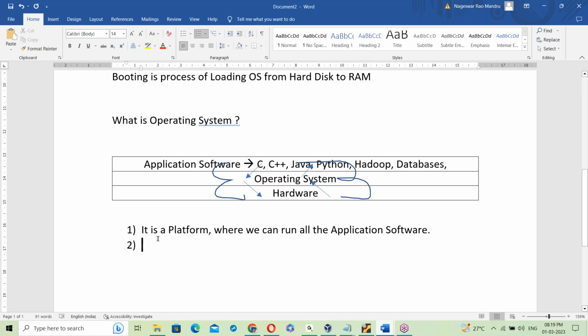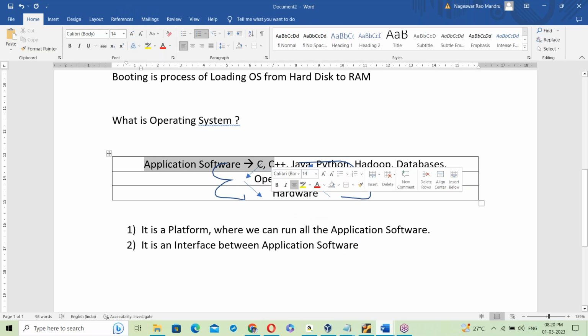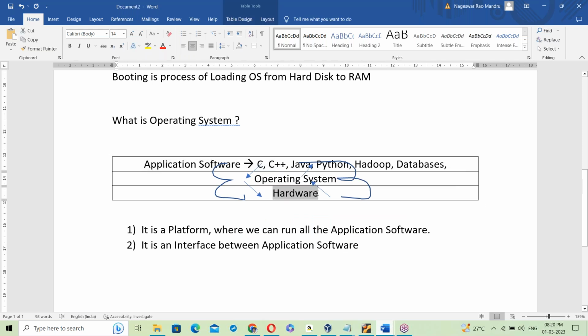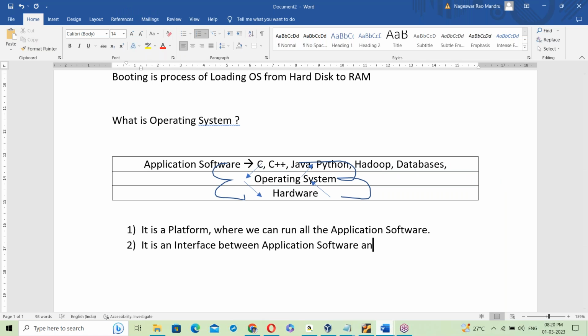Exactly, we can say it's an interface. So what is OS? It's an interface between the application software layer and hardware components.